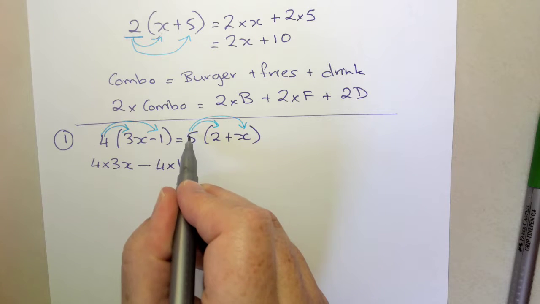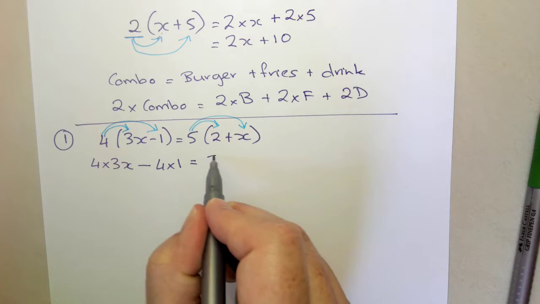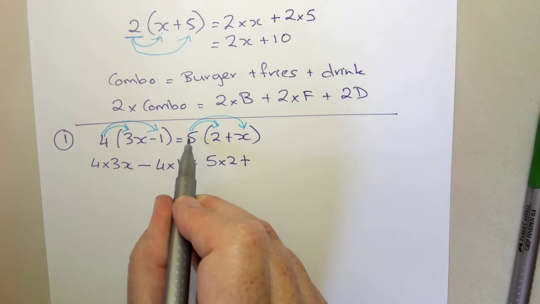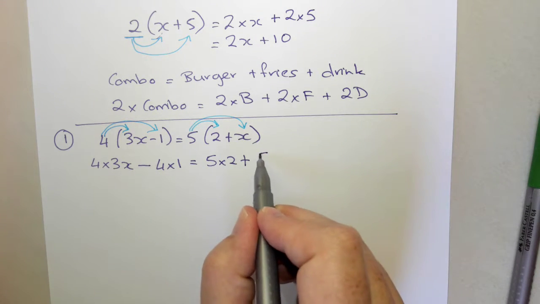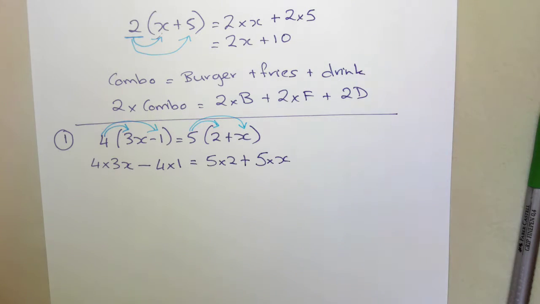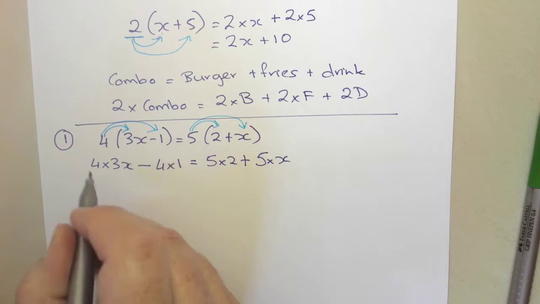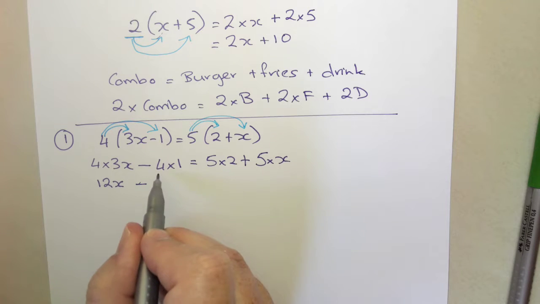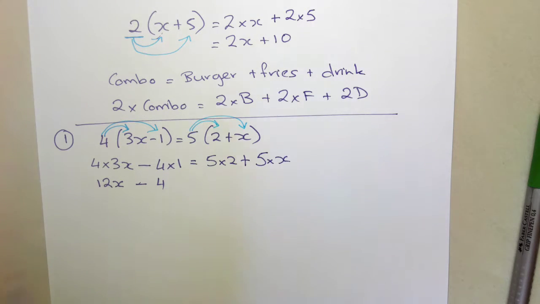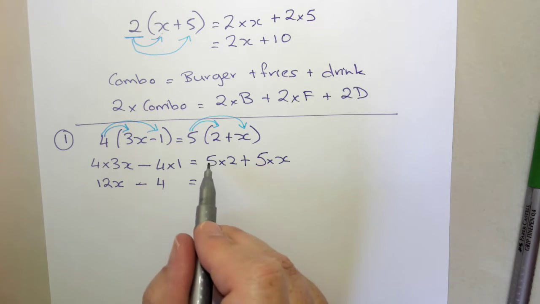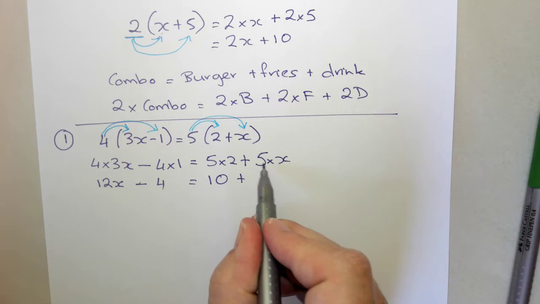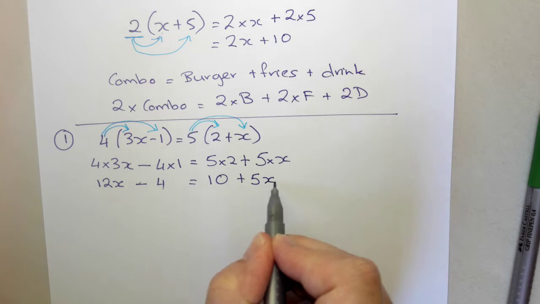Got my equals. Now this 5, I'm going to do 5 times 2. There's my plus inside the bracket as the next sign, and then I'm going to go back and do 5 times x. So now I just want to tidy this up. So let's first of all look at the numbers here. 4 times 3, well, that's going to give me a 12, and then I've got an x following it, minus 4 times 1 is 4, equals, now 5 times 2 gives us 10, plus 5 times x gives me 5x.